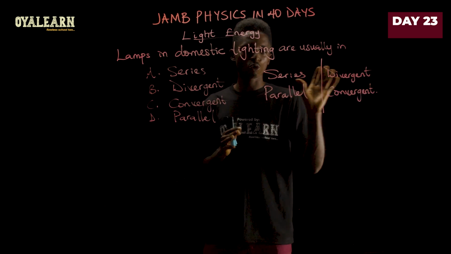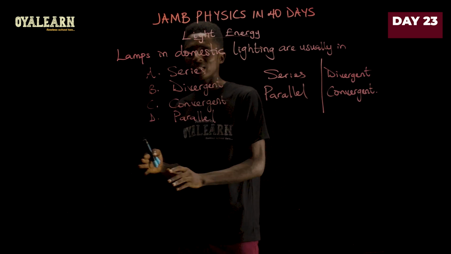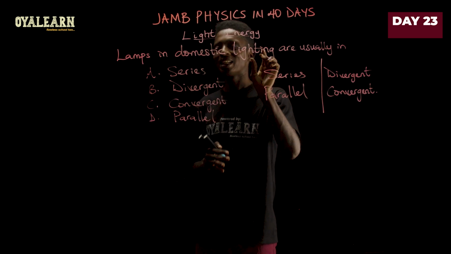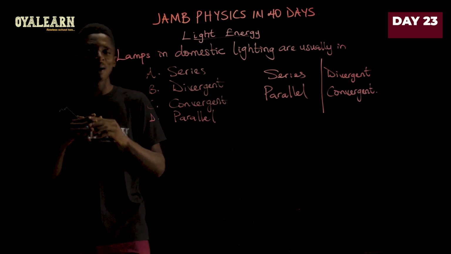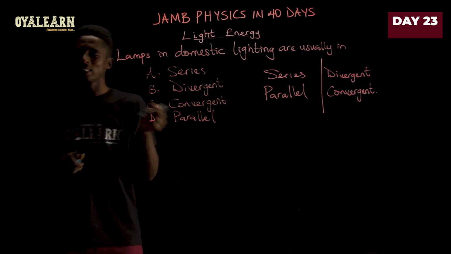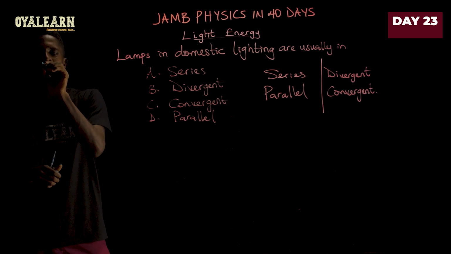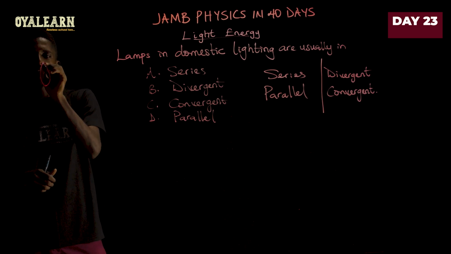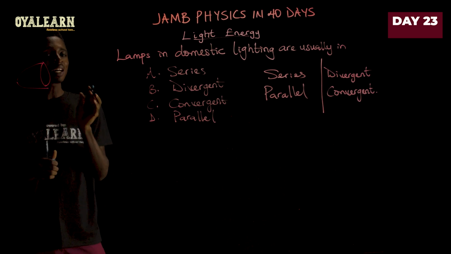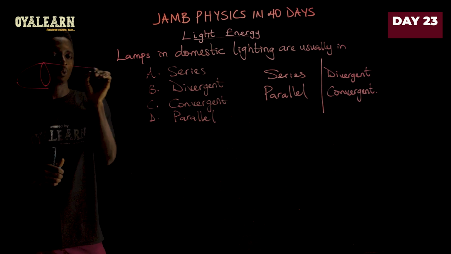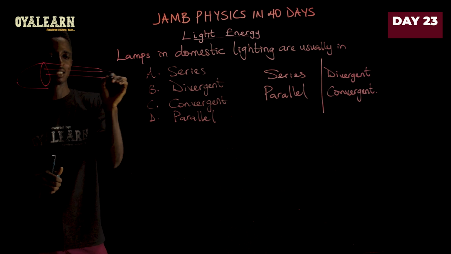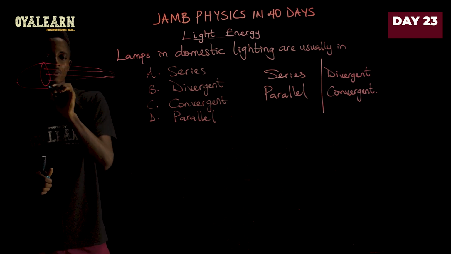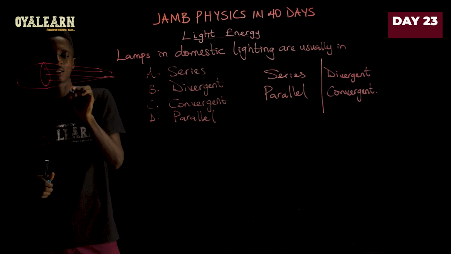Now you look at these two and then see which one is best for a domestic lighting case. Now in the house, you would want the light to cover more area, right? Now look at this. This is what convergent light does. If this is the light source, a convergent light source will bring all the beam to a narrow end, like so. This would be convergent.